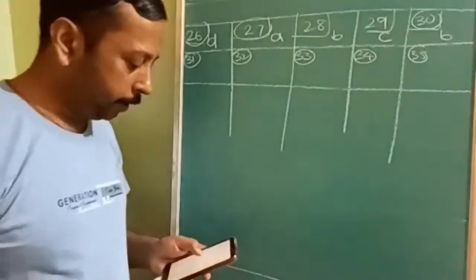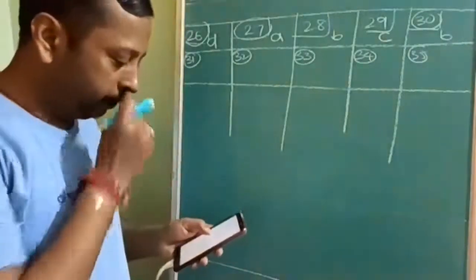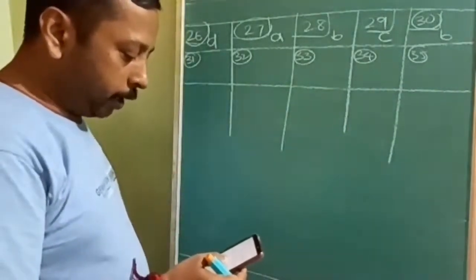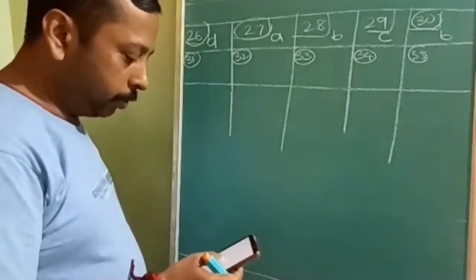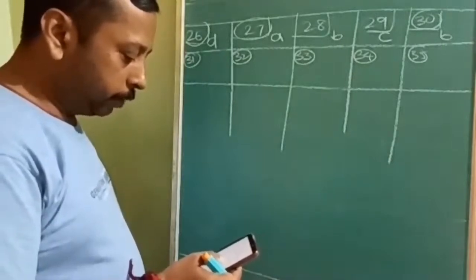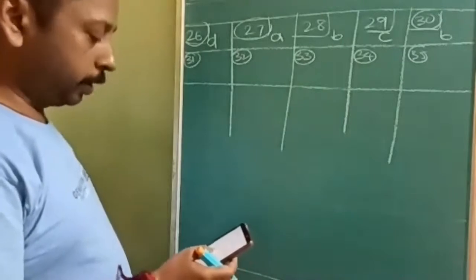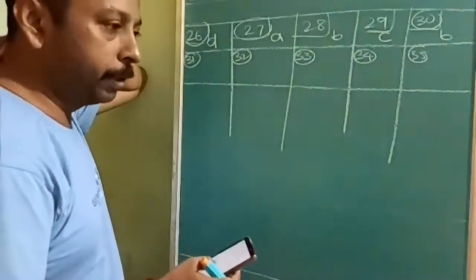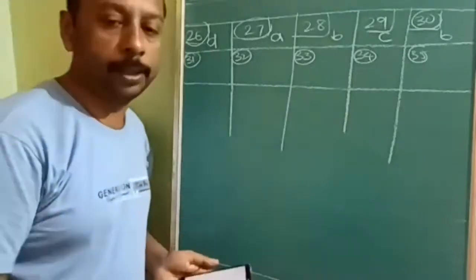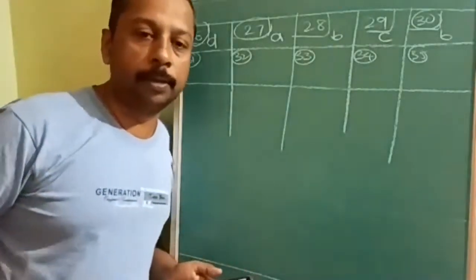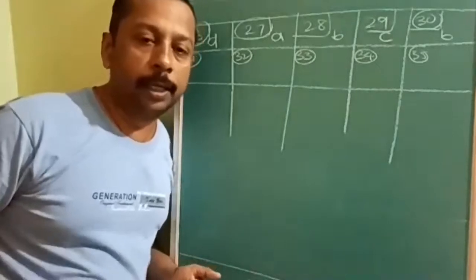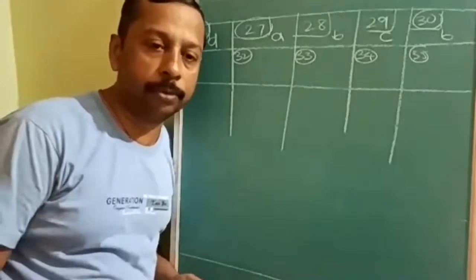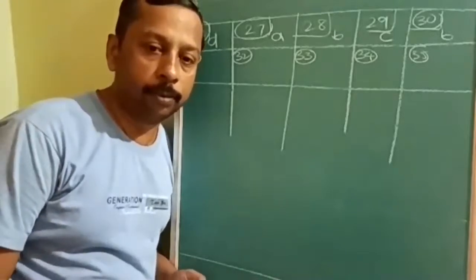Okay. Next answer is B. Why? Because the dispersed phase in colloidal iron hydroxide and colloidal gold are positively and negatively charged. Which of the following statements is not correct? Mixing solution has no effect. It has an effect, because it will cause coagulation. If you mix the positive colloidal solution with the negative colloidal solution, it has the effect of coagulation. That is called mutual precipitation or mutual coagulation.